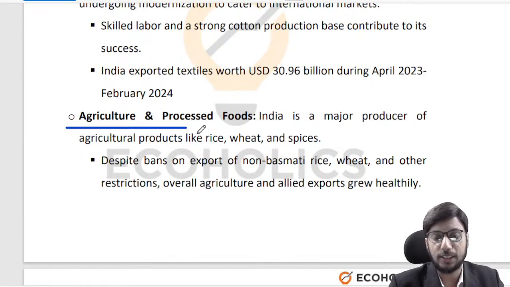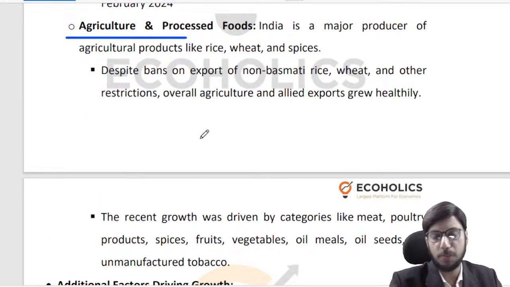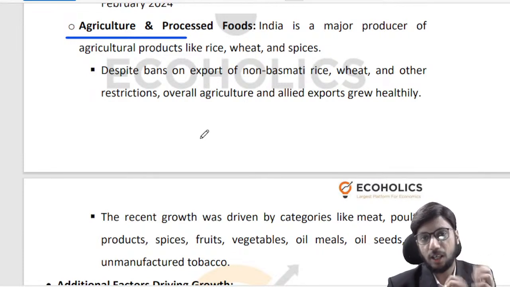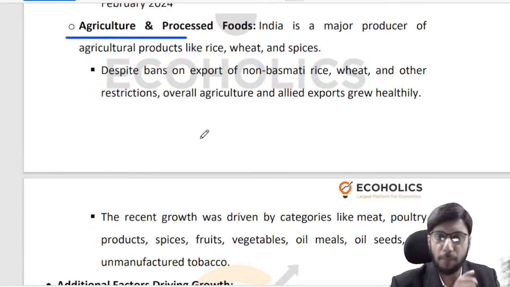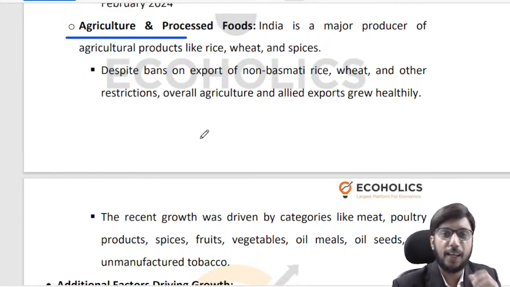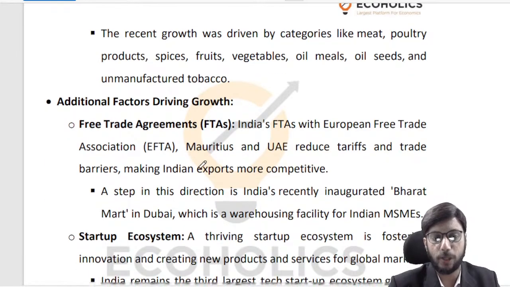Agriculture and processed food, this is something where we are doing pretty well, right? We have reasonable targets for ourselves, and if this picks up, then food processing in India will pick up. A lot of job creation, a lot of value addition will happen in India, and we are doing the right set of things. In the last couple of lectures, we have spoken a lot about MDH and Everest and spices and exports of foods getting held up abroad because of contamination with ethylene oxide and contamination with lead and contamination with salmonella and so on and so forth. So we have talked about a lot of that. So of course, that is a bad part. We need to take care of it. But otherwise, agriculture and especially processed foods is something which is increasing quite a bit, right?